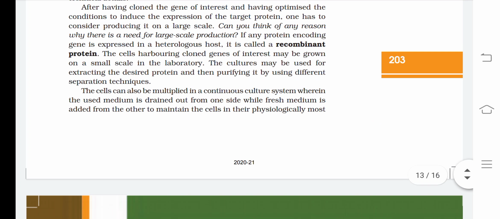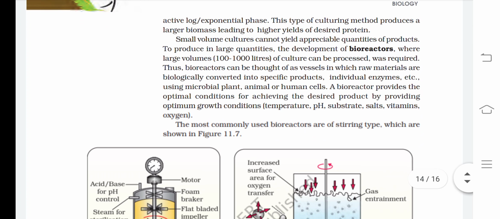The cells can also be multiplied in a continuous culture fashion, wherein the used medium is drained out from one side, while fresh medium is added from the other to maintain the cells in their physiologically most active log or exponential phase. This type of culturing method produces a large biomass leading to higher yields of desired protein.